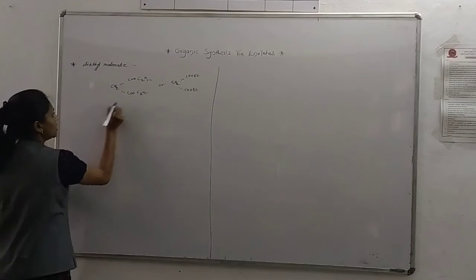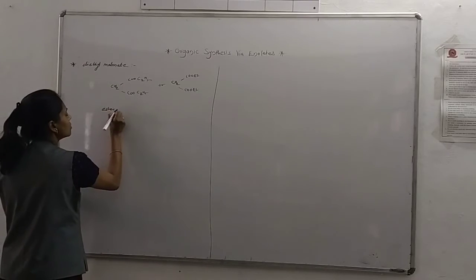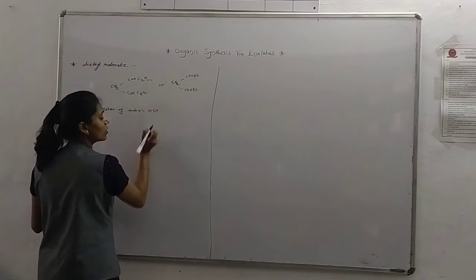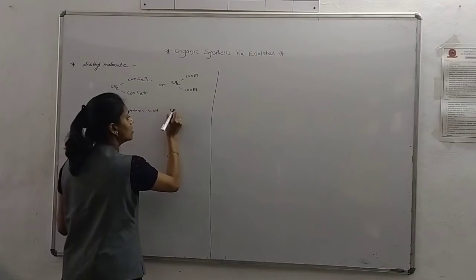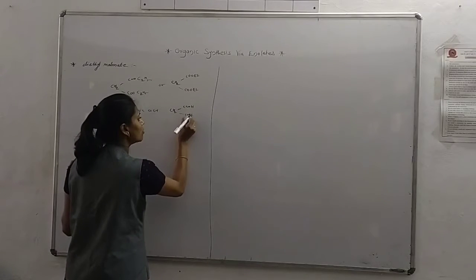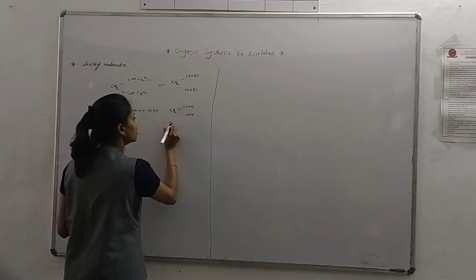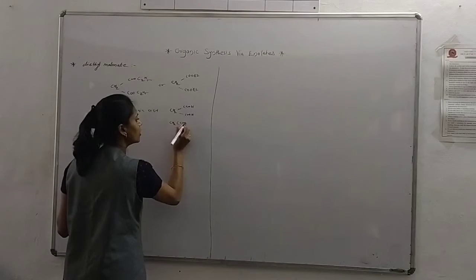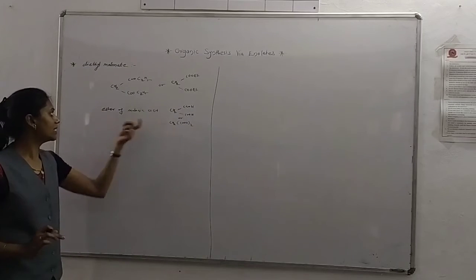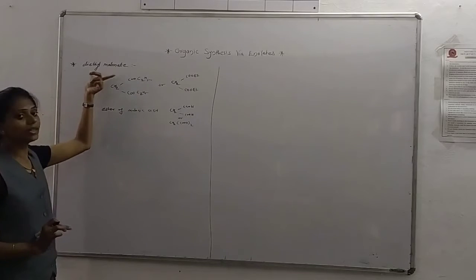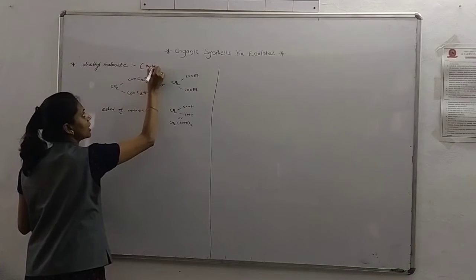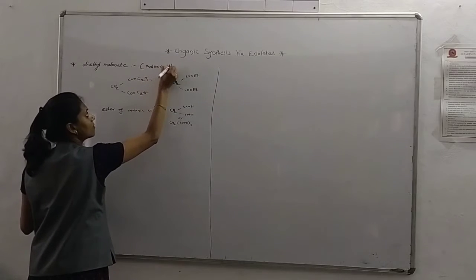What is the structure of malonic acid? CH2 is flanked by two acid groups, COOH, COOH. It can also be written with COOH taken twice. In two forms we can write malonic acid, and the ester of malonic acid is known as diethyl malonate or malonic ester.